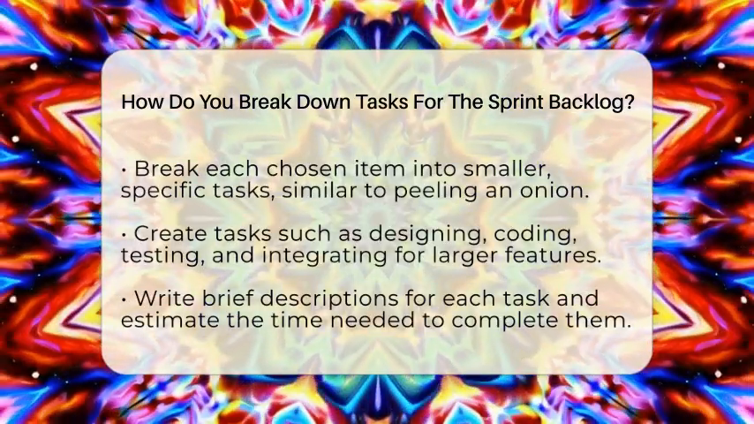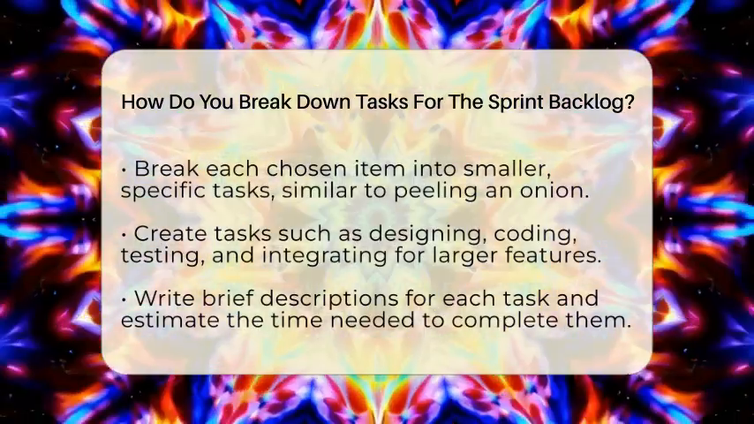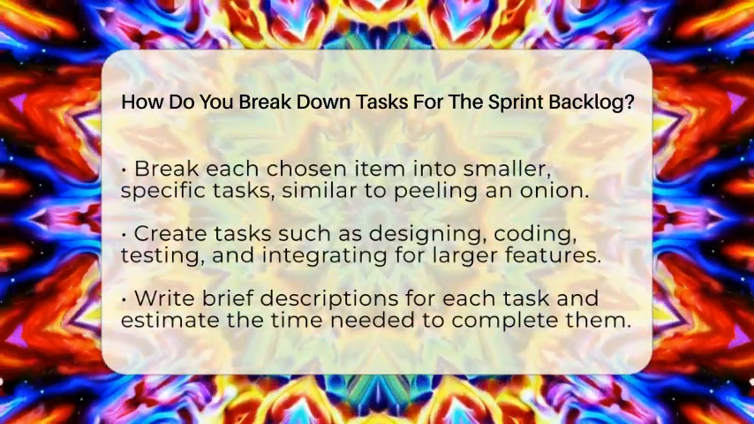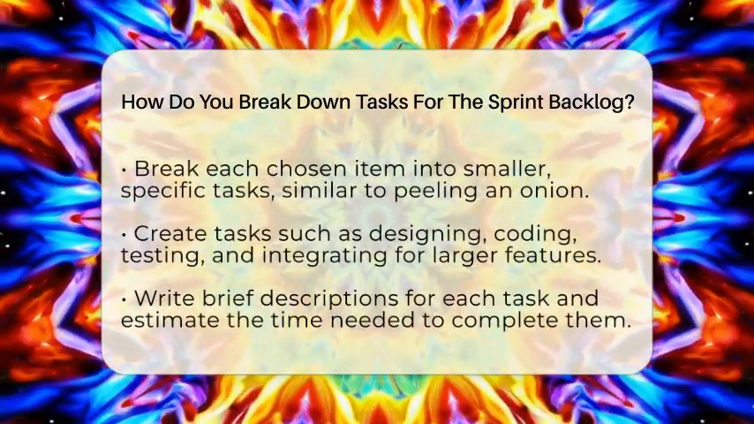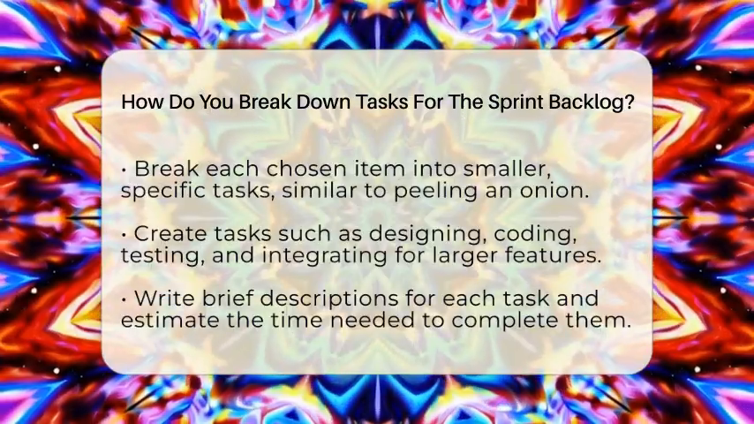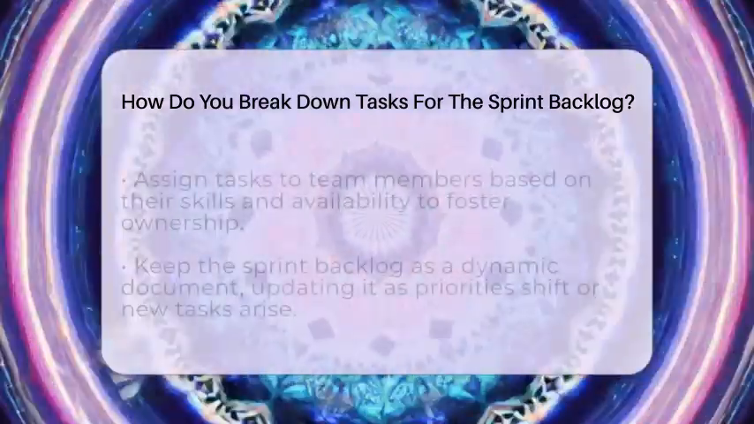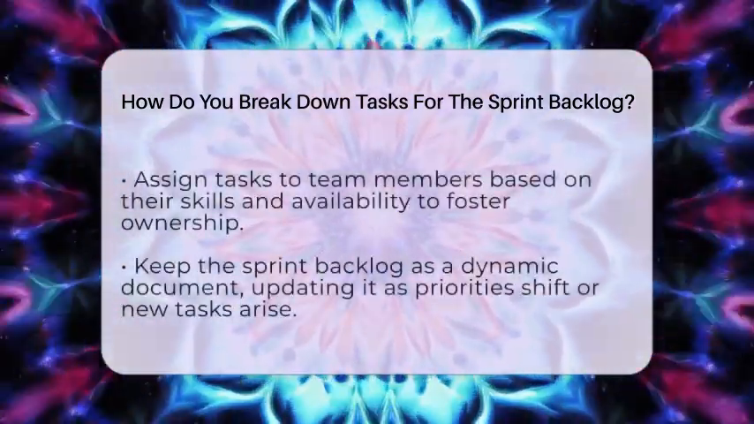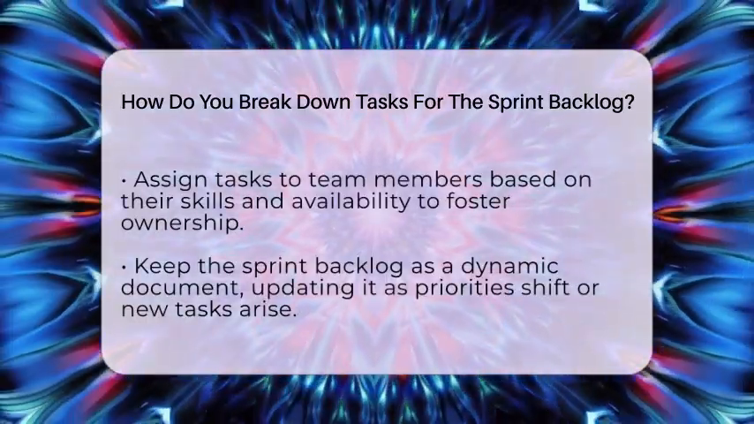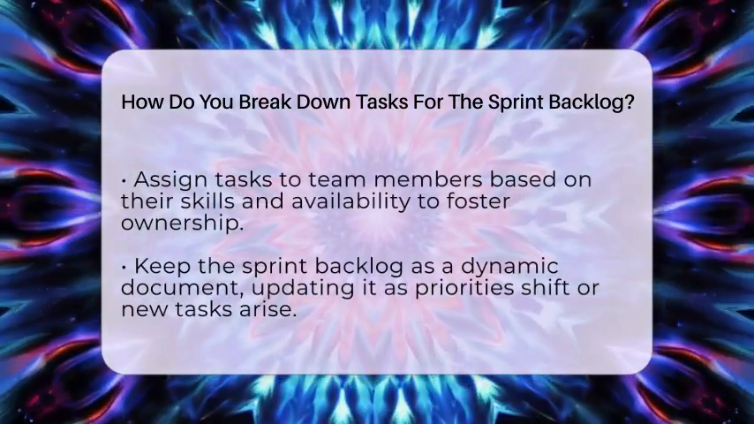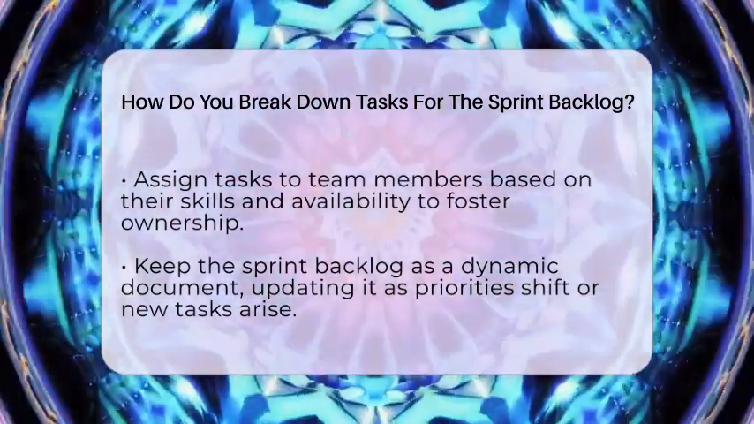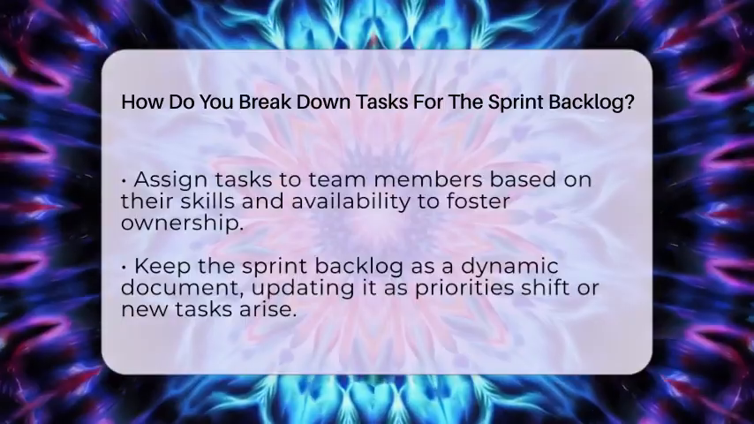Each task should be specific enough to understand what needs to be done without ambiguity. It's helpful to write a short description for each task and estimate how long it will take. This helps the team see if they are realistic about what can be achieved. Assigning tasks to team members is also important. You want to match tasks with people's skills and availability. This creates a sense of ownership and accountability.